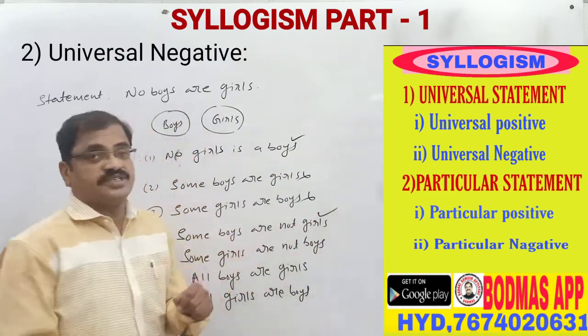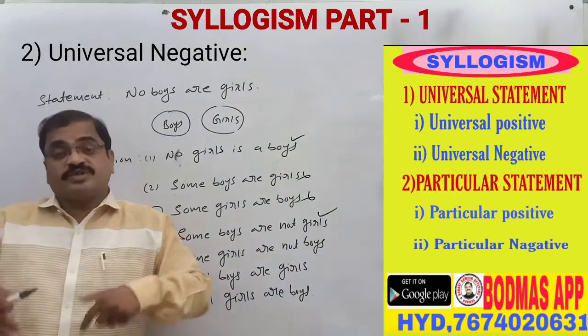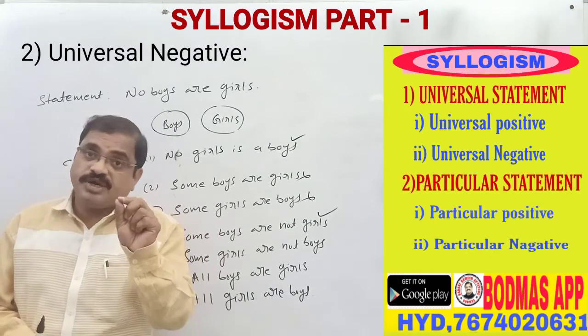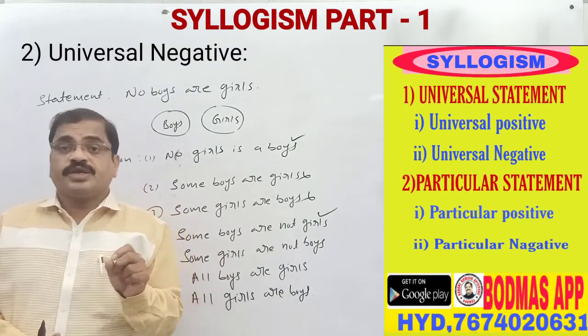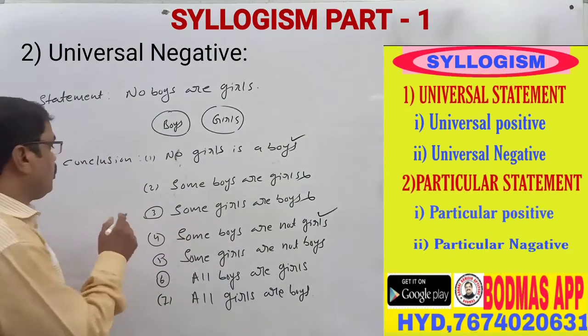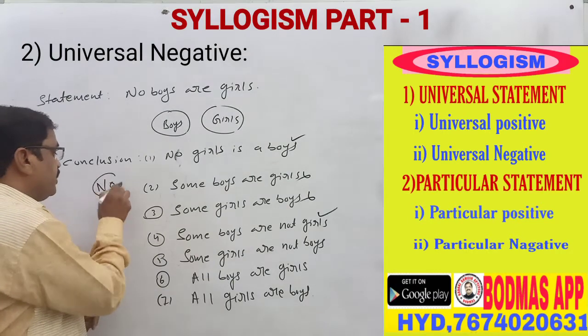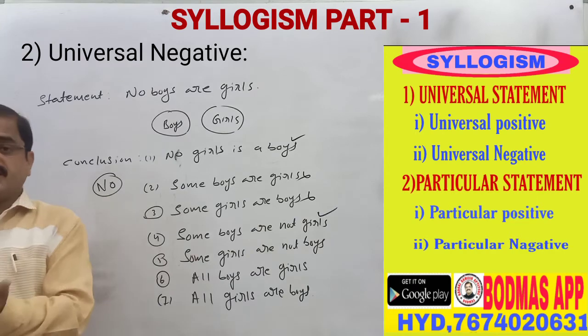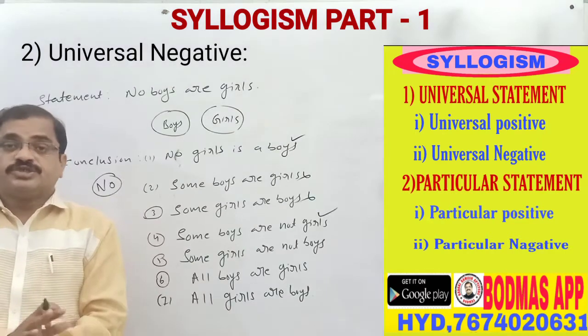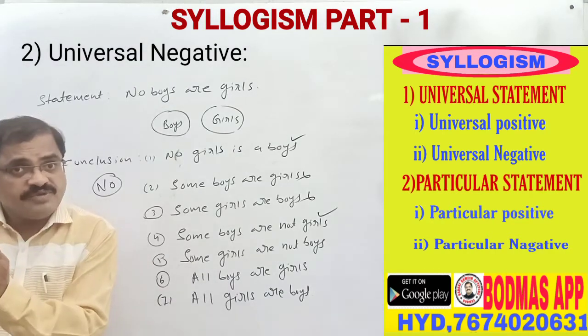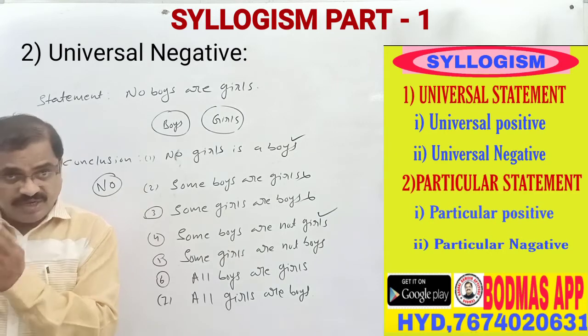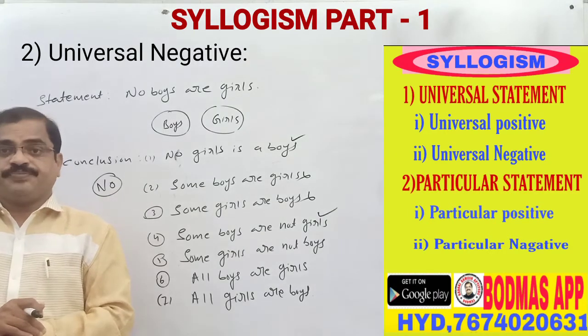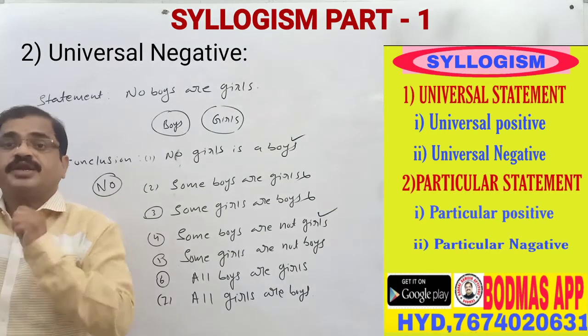Actually, we never expect this. But all boys are not girls, so some boys are also not girls. Similarly, no pen is red is nothing but some pens are also not red. A negative statement always gives a negative conclusion.